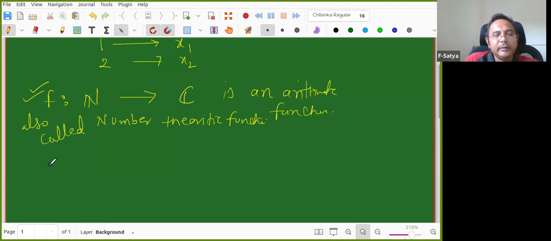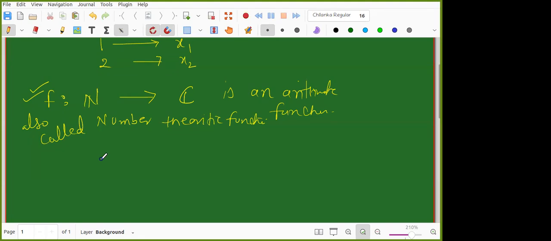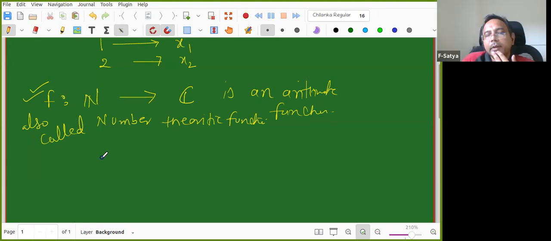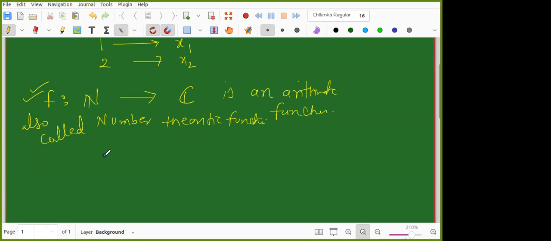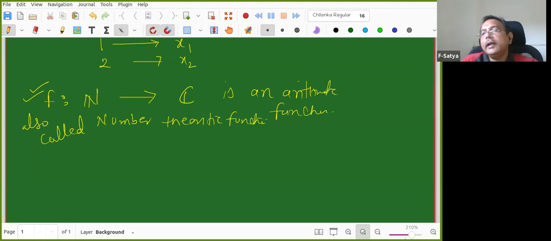So let us take some examples. I'm defining a map. What is the simplest map? Somebody can help me. If somebody asks you to give an example of a map, what do you give? Anusha? Identity map. How identity map? No, not identity, I gave a wrong example.